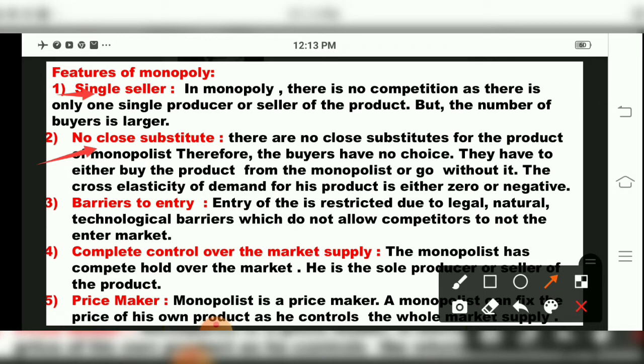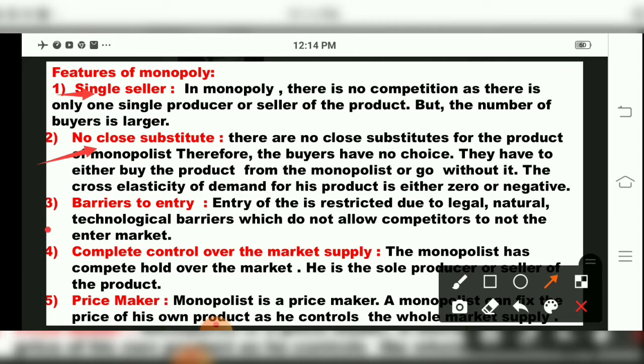Because you cannot go anywhere and you require that pen in an emergency. So that 5 rupees pen you will take at 20-30 rupees, because there is no option for us, no close substitute for us. So you are taking that product at any price. That is called no close substitute, and that is called a monopoly market, single seller, no choice we have. And for this, the elasticity of demand for this product is either zero or negative.